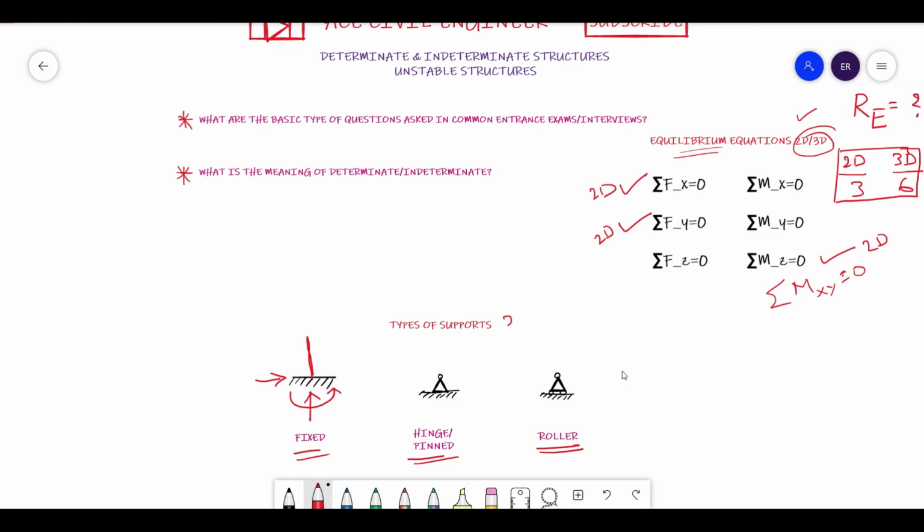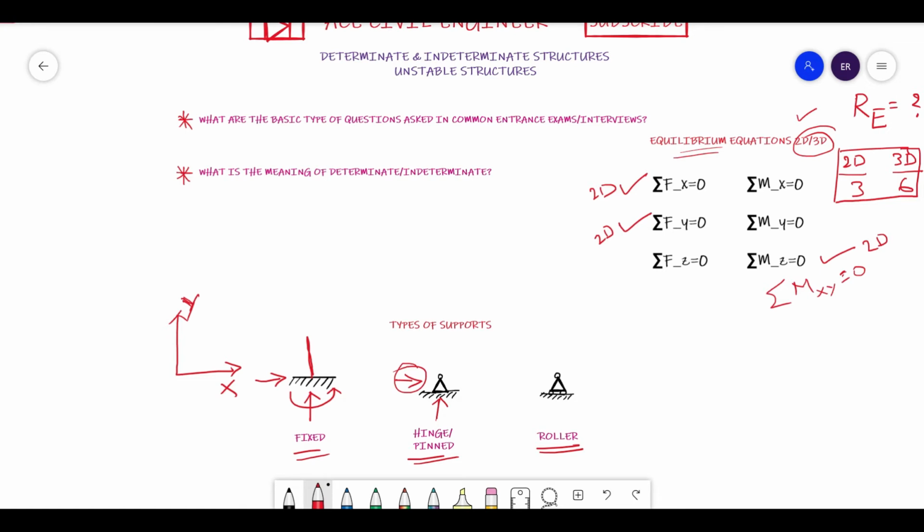Now coming to hinge support. Hinge support means you will be having two things here. In the case of 2D, which I'm discussing, you will have a vertical reaction resistance and the other one is horizontal reaction. So only two reactions you will have, and rotation is allowed in all the directions. If it was for a 3D condition, then you will have Rz also. I am discussing here only X and Y, but I'm also indicatively mentioning what it would be for the 3D case. So here you will have Ry, and here you will have Rx.